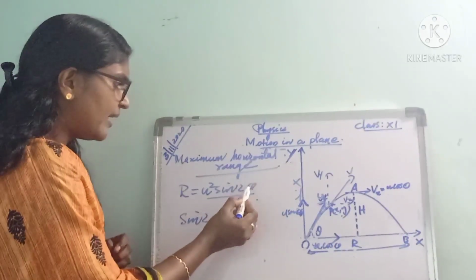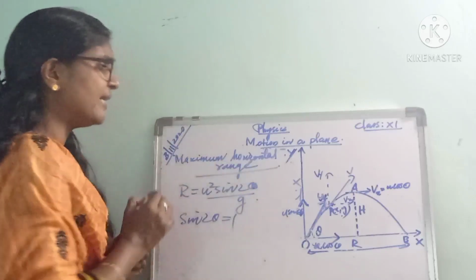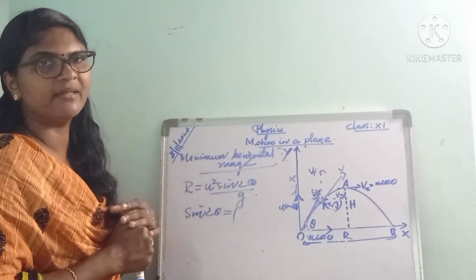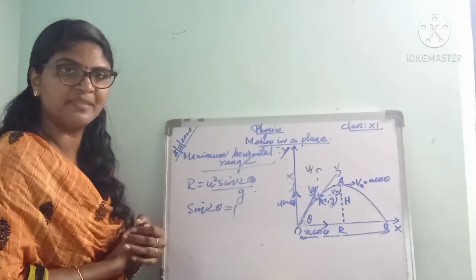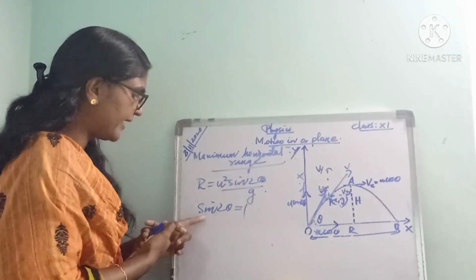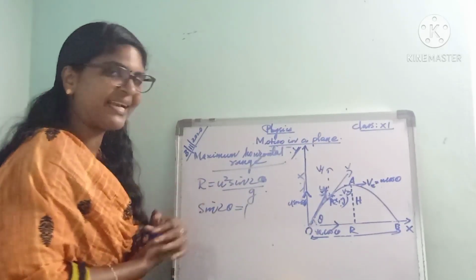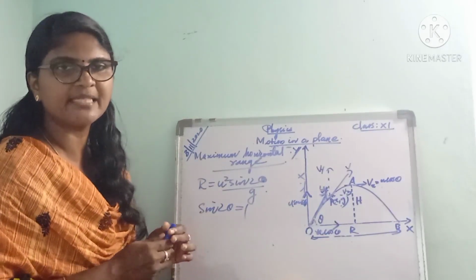Actually here, the angle is the only varying thing. That will vary. At different angles we can project the projectile or any object. So here R will be maximum when sin 2 theta is equal to 1.